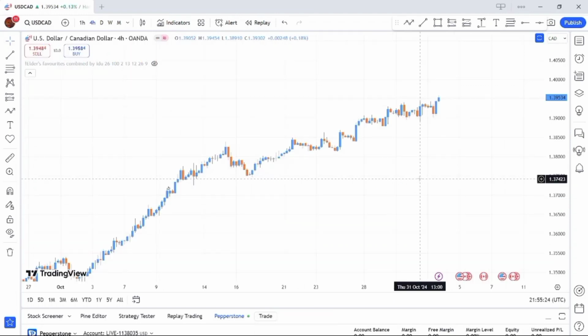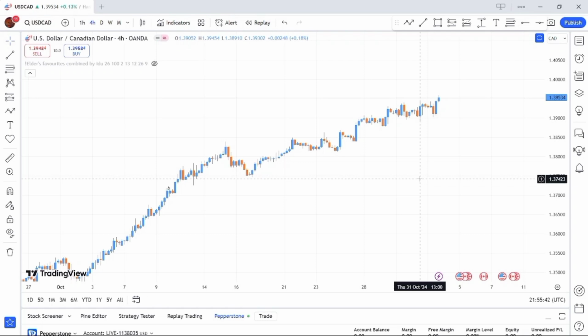Guys, the next pair we'll look at is USD CAD. For USD CAD, we can see that the current trend of the market is a bullish one. For a bullish trend, we'll be looking for buying opportunities in the market. We'll be doing only buys on the market. We don't sell, we just buy in the market.